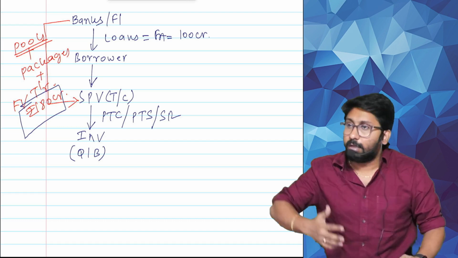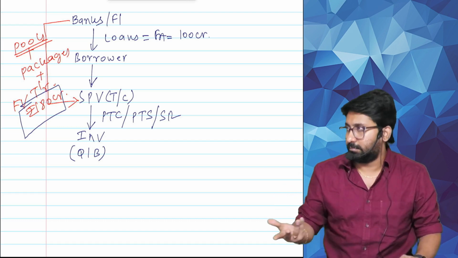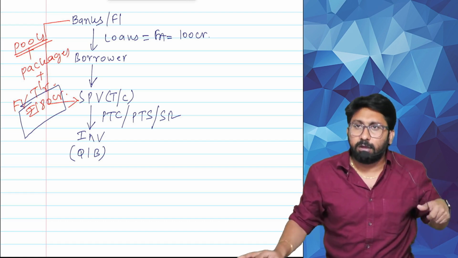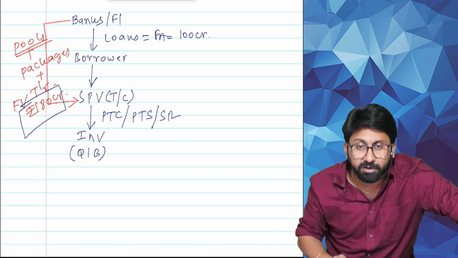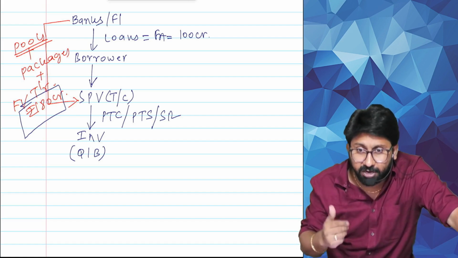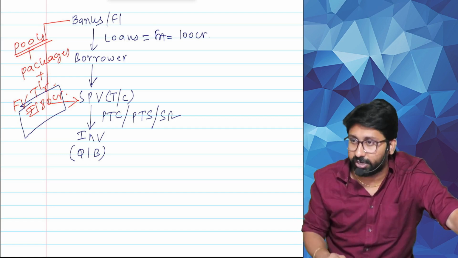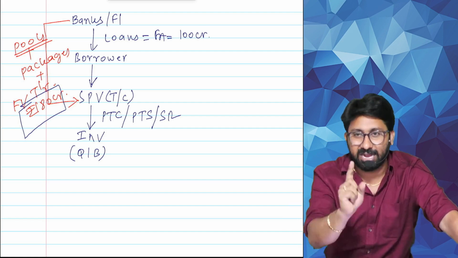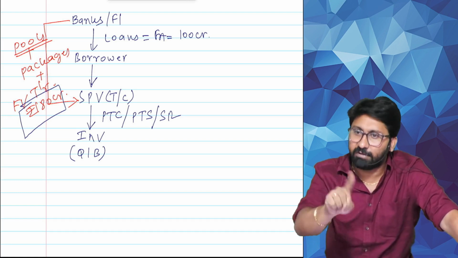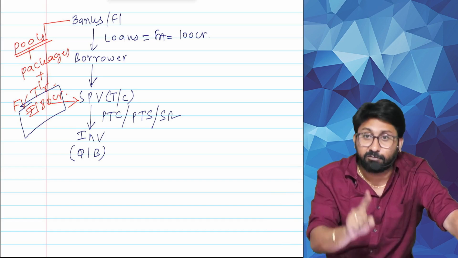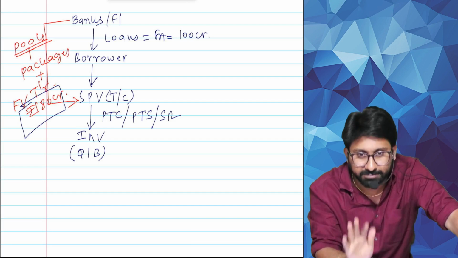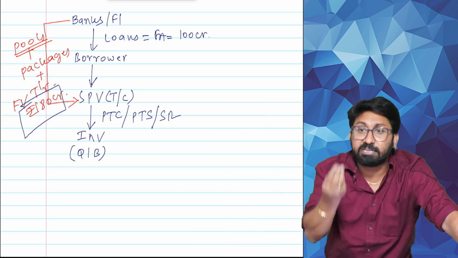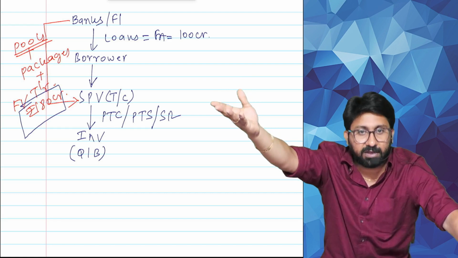Security receipts. For example, I am HDFC Mutual Funds. What will I do? I will subscribe for 1 lakh security receipts. 1 lakh security receipts means how much? 1 crore rupees I invested. Each security receipt cost is how much? 100. How many receipts I purchased? 1 lakh. 1 lakh into 100? 1 crore. In this 180, 1 crore came from mutual funds. Example I am saying, like this thousands of participants are there. You also can participate, but our scale is small. Big banks are participating on a mass scale.